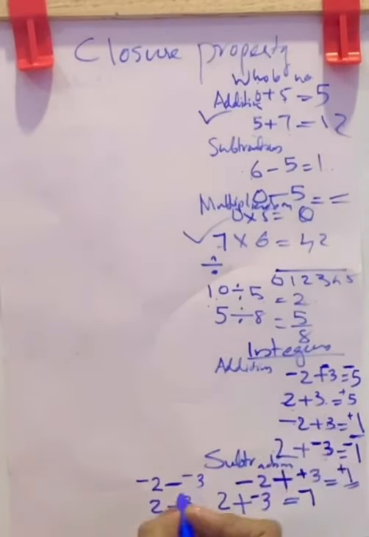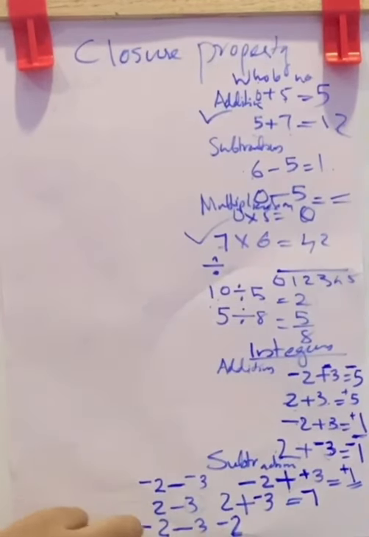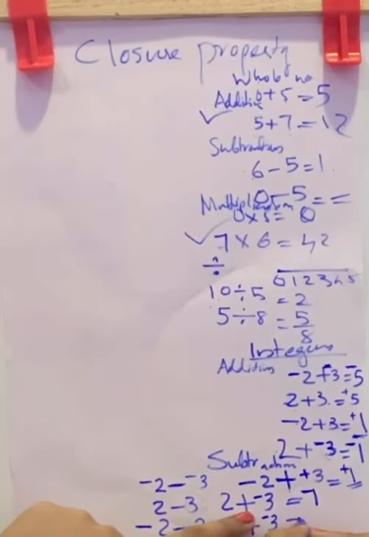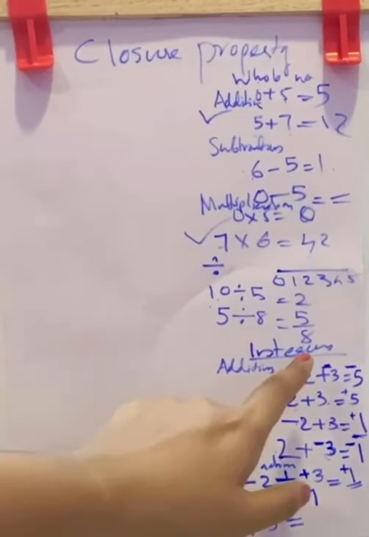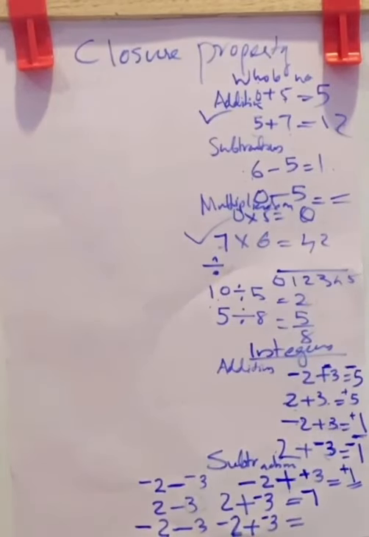Now next question in subtraction. Negative 2 minus 3. Again change this subtraction. Keep this negative 2 as it is. Negative 2 is negative 2 itself. Now subtraction changes to addition. And then this 3 becomes negative 3. Now addition of same negative sign numbers, that is, both are negative. Then you can add the numbers and put negative sign.